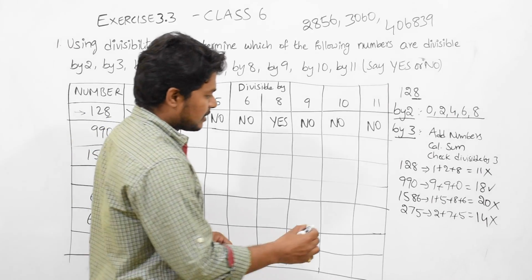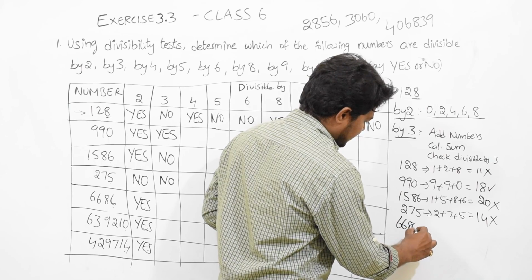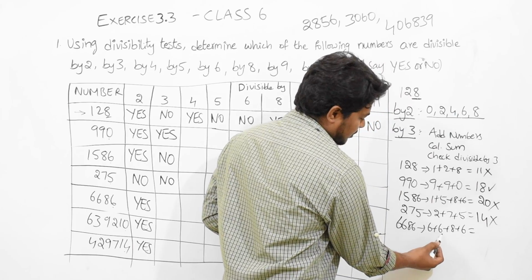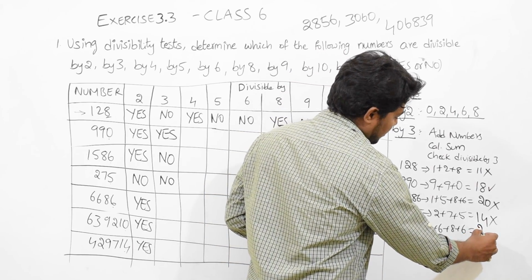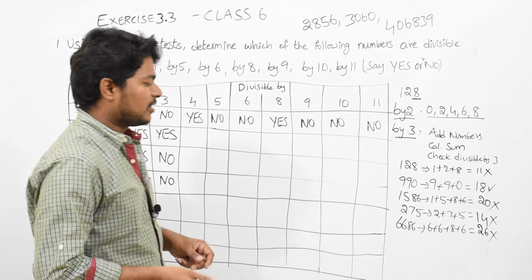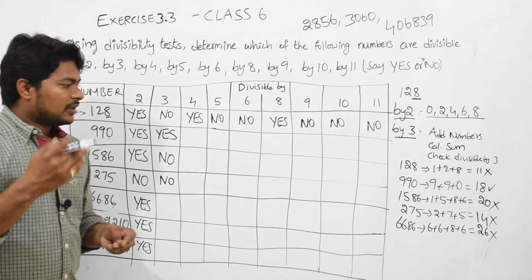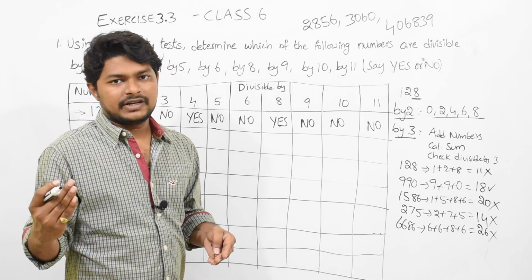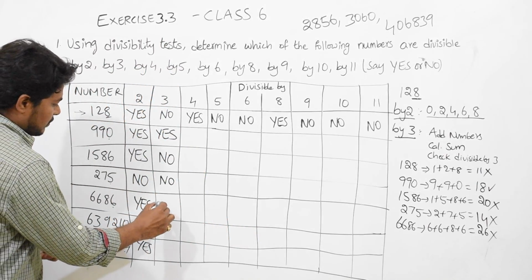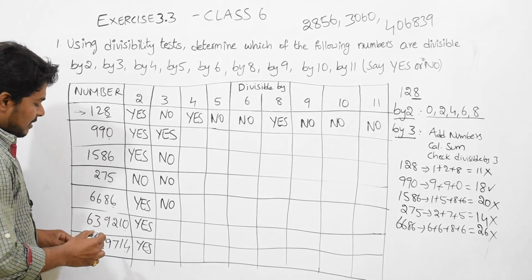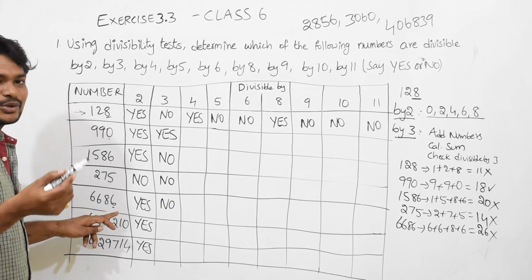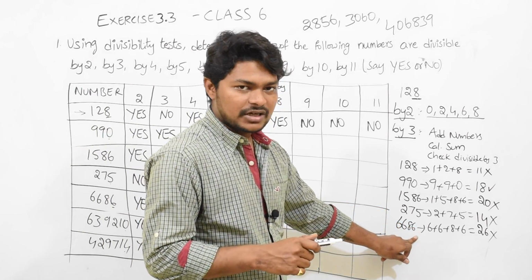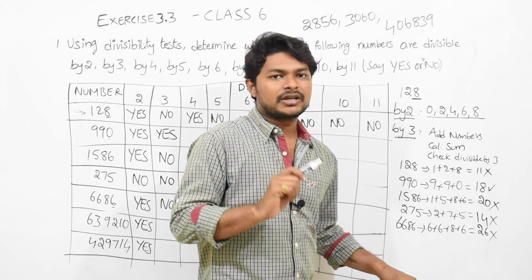Next, 6686. 6 plus 6 plus 8 plus 6: 6, 12, 20, 26. I think 26 also will not come in the 3 table, right? 3 into 7 equals 21, 3 into 8 equals 24, 3 into 9 equals 27. So 26 is not coming. So this will be no. Maybe by seeing the last digit you might assume 3 into 2 is 6 so it will be yes. No. Procedure means procedure. You should follow this procedure to find out whether it is divisible by 3 or not.